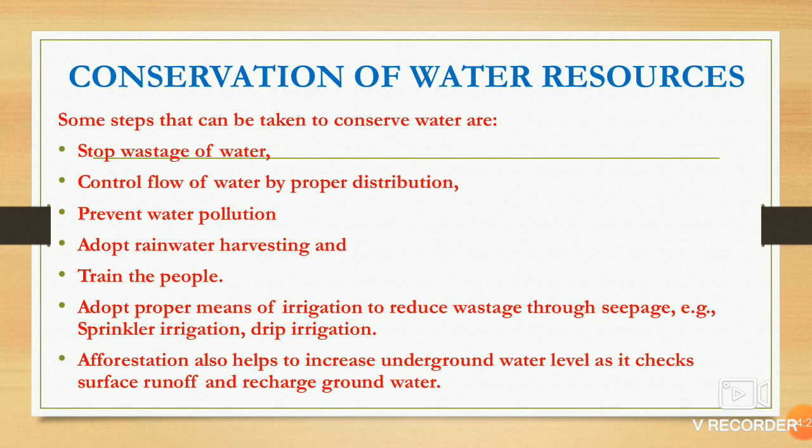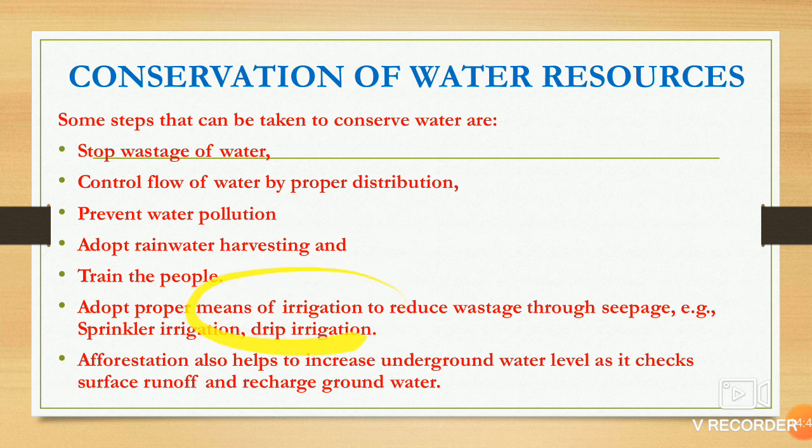We need steps to conserve water. Stop wastage of water. Control flow of water by proper distribution. Prevent water pollution. Adopt rainwater harvesting. There is a state, Tamil Nadu, where it is legal that rainwater harvesting is compulsory in each and every household. You should train the people how they can save water.